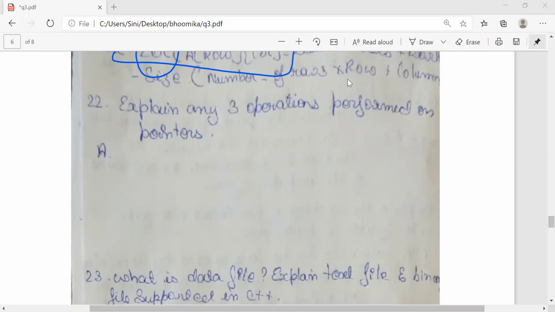The first pointer operator is nothing but the address operator.